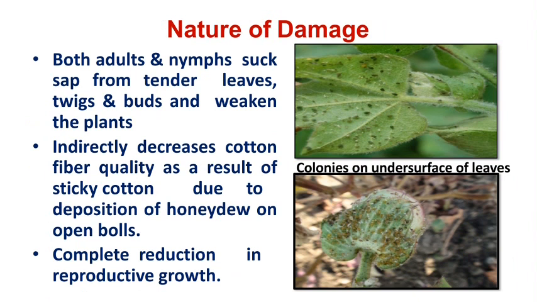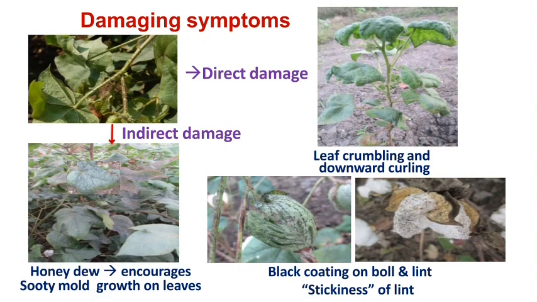In case of aphids, this pest also excretes a honeydew-like substance or sugary material. That sugary material develops black sooty fungus on the plant parts, and the plant parts become blackish in appearance, and it directly affects the photosynthetic rate, and the yield is indirectly reduced. This is the direct damage and indirect damage produced by the aphids.